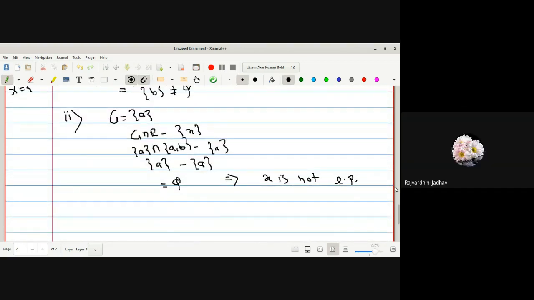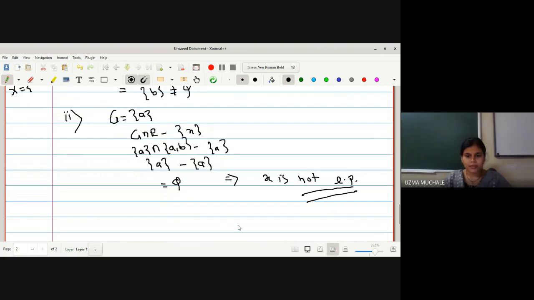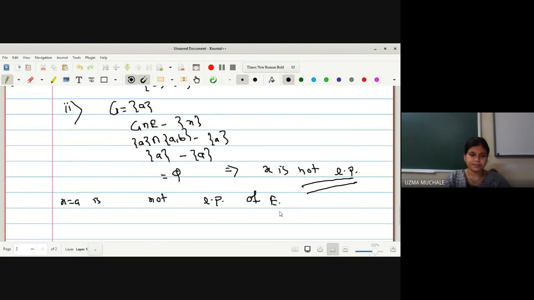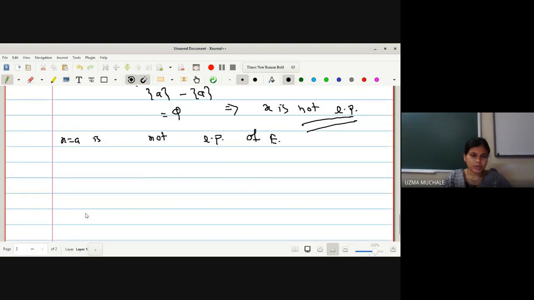Yes, ma'am. Okay, so by definition of not a limit point, we can say that x is equal to a is not a limit point of capital E. Okay, now let us go for the case 2.